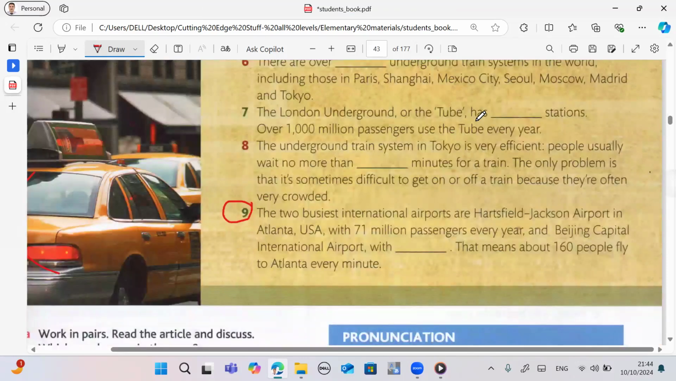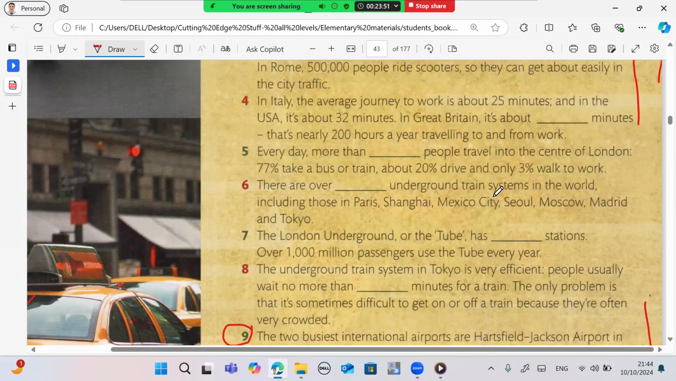4. In Italy, the average journey to work is about 25 minutes. And in the USA, it's about 32 minutes. In Great Britain, it's about 45 minutes. That's nearly 200 hours a year travelling to and from work.